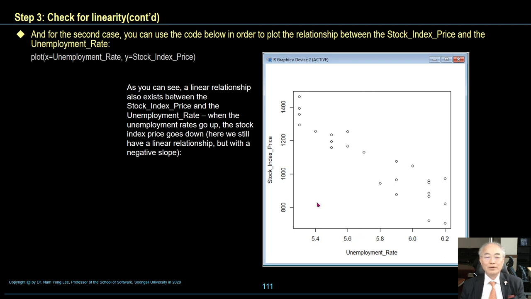When the unemployment rate goes up, the stock index price goes down. So we can argue that there is a negative relationship between stock index price and unemployment rate, but the relationship is linear.